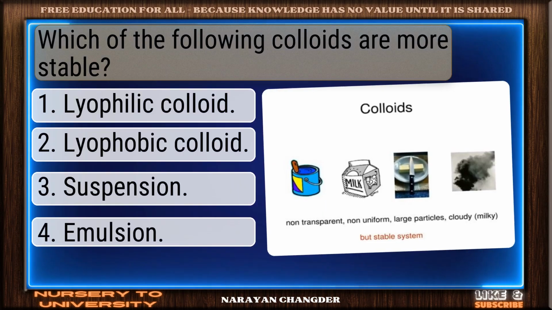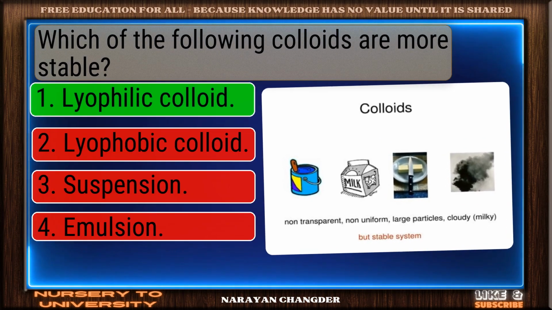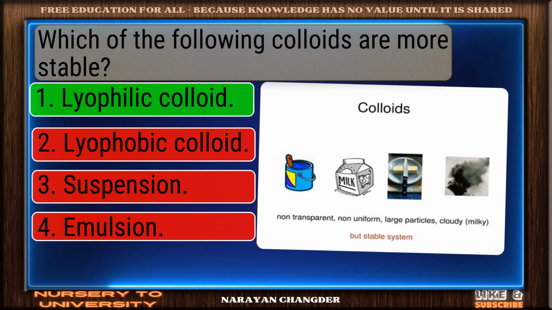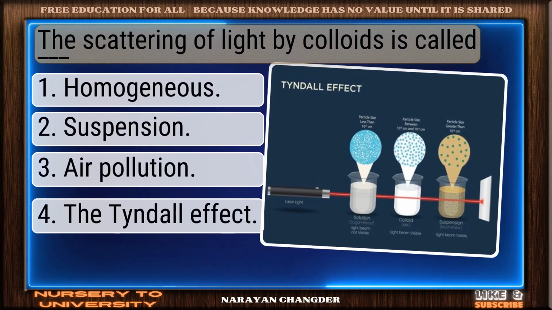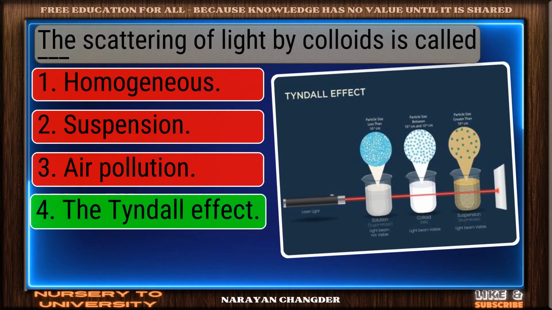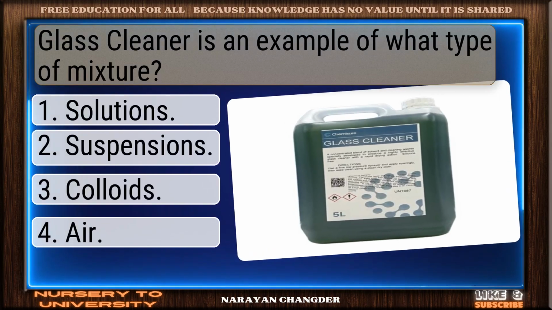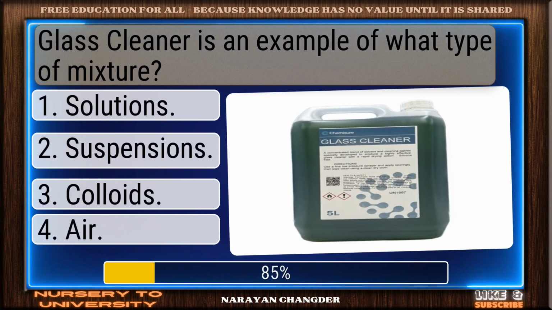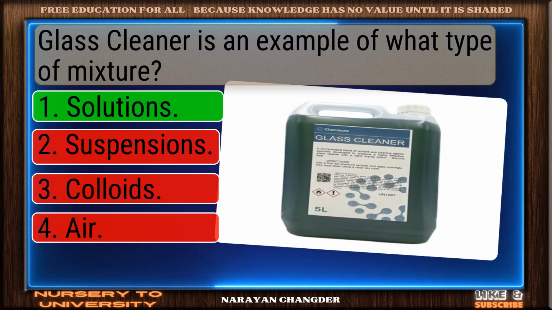Which of the following colloids are more stable? Well reasoned. Lyophilic colloid is the correct choice. The scattering of light by colloids is called dash. Bravo! The Tyndall effect is the answer. Glass cleaner is an example of what type of mixture? Great job. Solutions is the accurate answer.